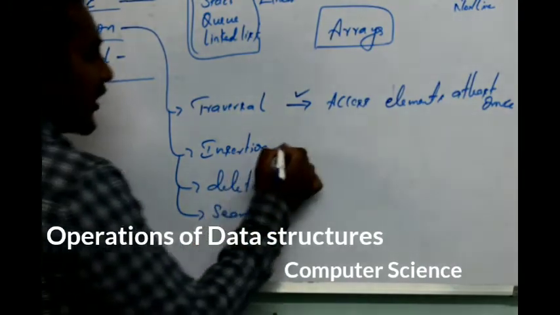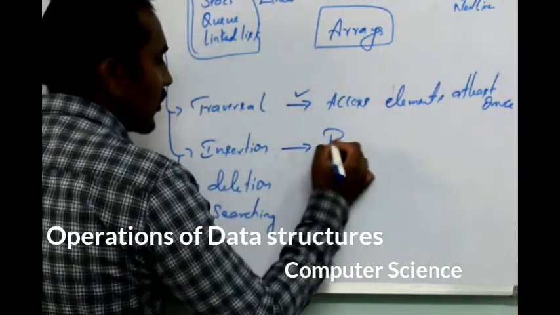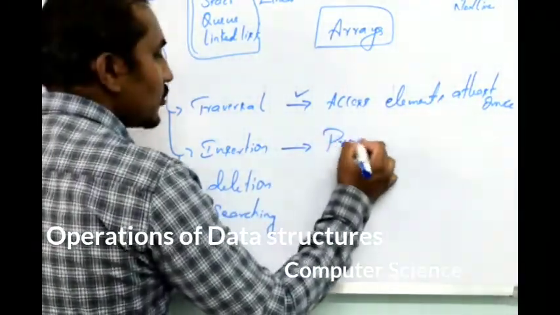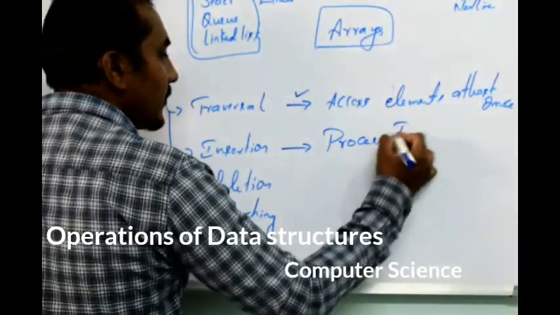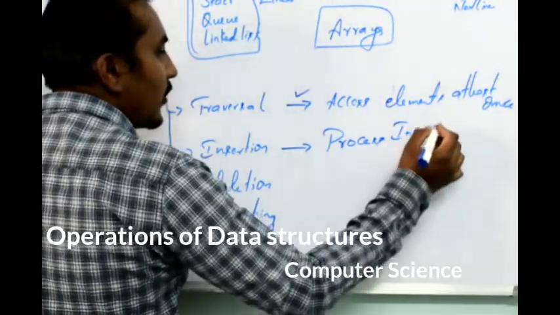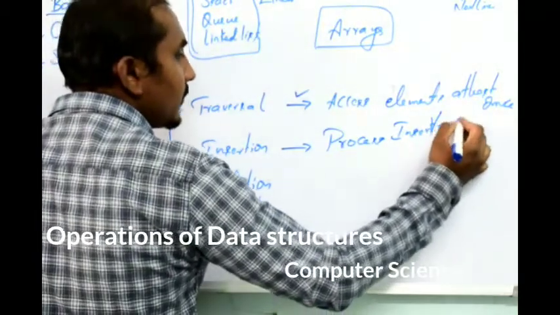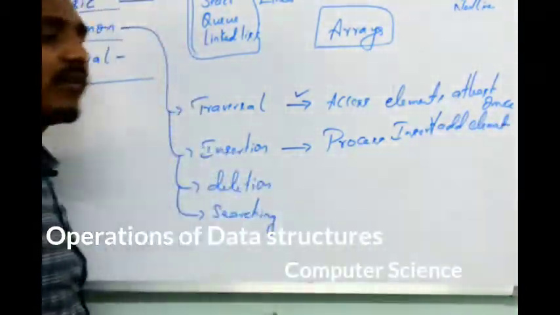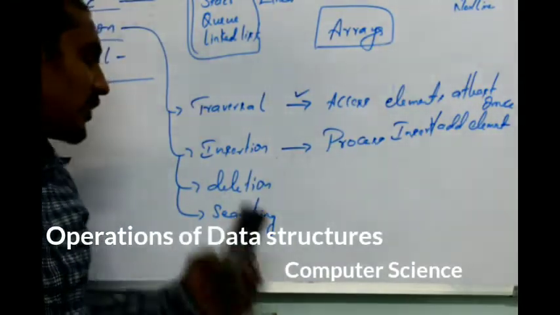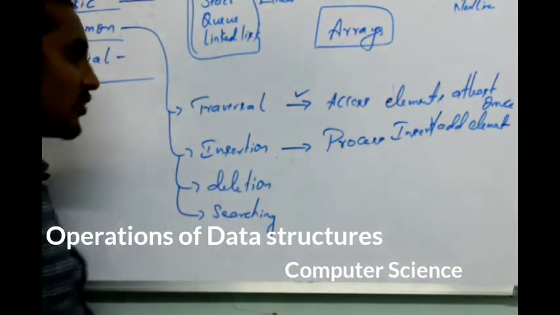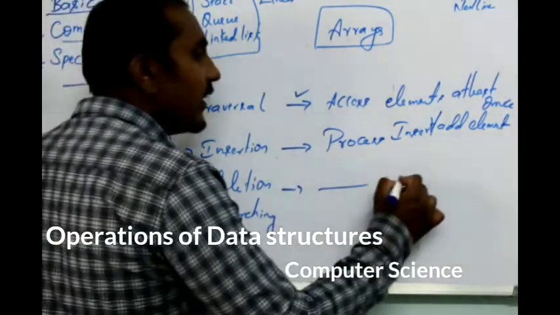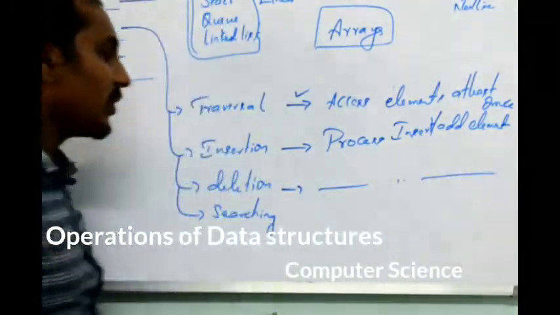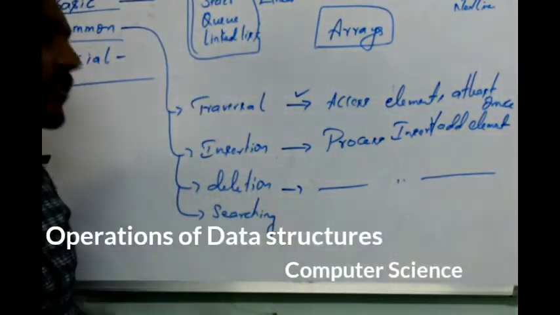Next, coming to insertion. Insertion is the process of inserting or adding an element into the data structure. Similarly, the process of deleting or removing an element from the data structure is considered deletion.